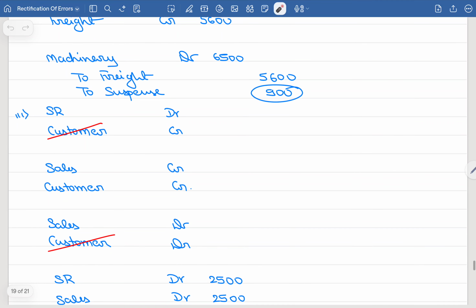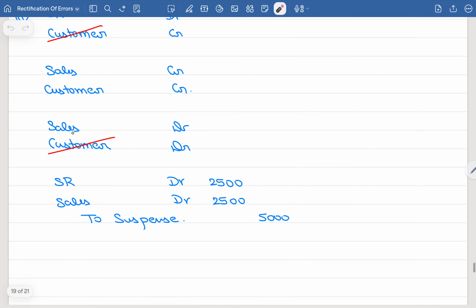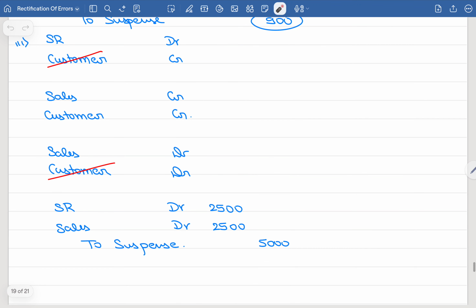Entry number 3. The correct journal entry is sales returns account debited to customer account. What they have done? They have credited the sales account and they have credited the customer also. So let us reverse this entry. Sales account debit, customer account debit. Here both the accounts were credited and I will reverse it by debiting both the accounts. Now see, sales returns account debit. Sales account debit. Customer account credit, customer account debit, so it will get cancelled.